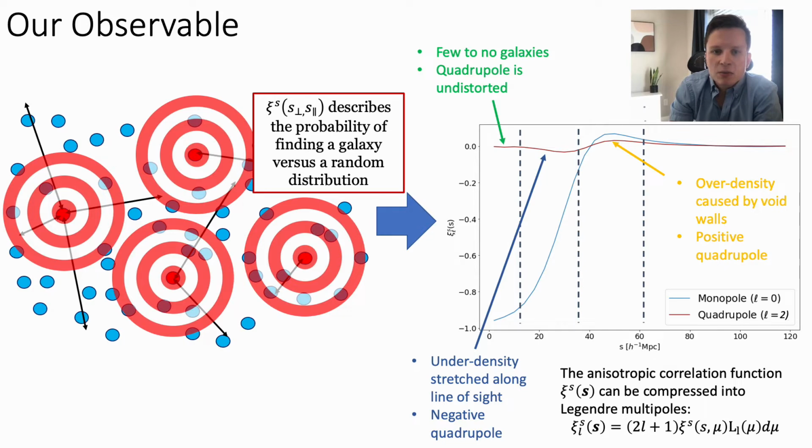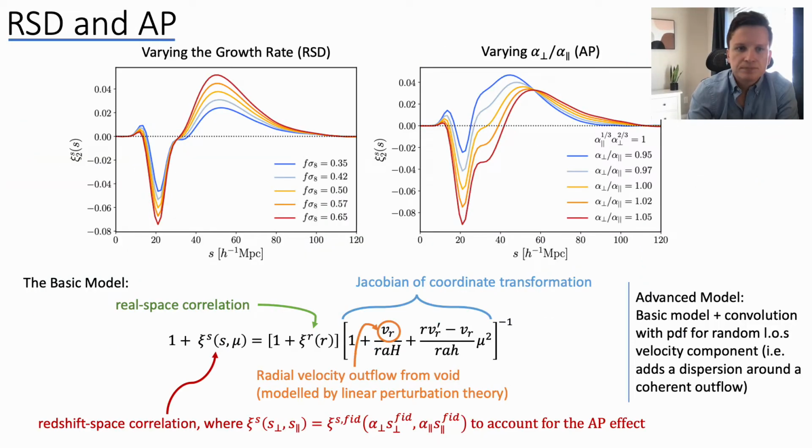We can see from the monopole that we have a less dense region towards the center, increasing as we get more towards our void edges. We have an overdense region at the edges of the void, where we expect to find a galaxy, and then this goes back towards zero as we end up outside the void, so we end up expecting the same probability as a random distribution. The quadrupole shows anisotropic stretching, negative in the less dense regions, positive in the overdense regions.